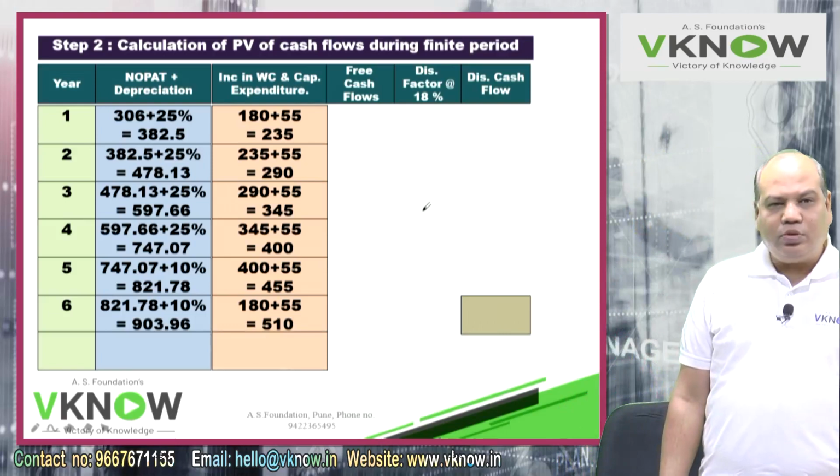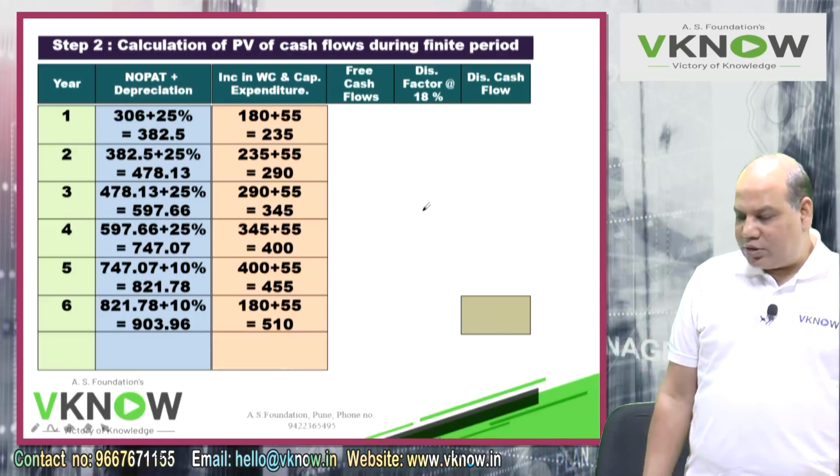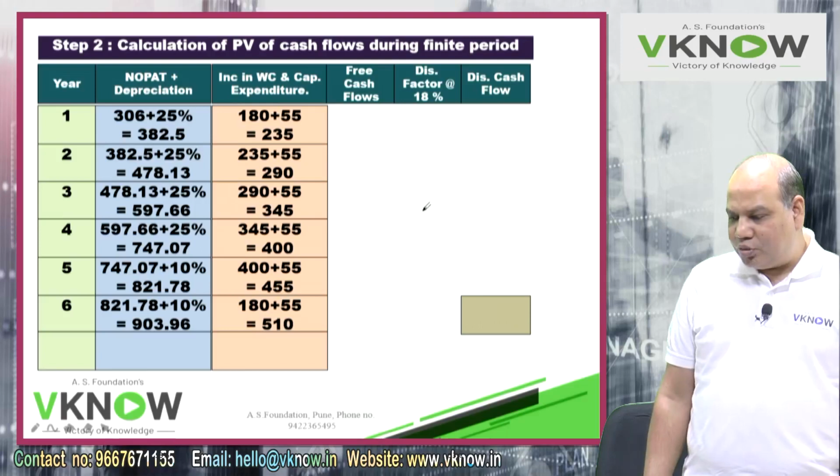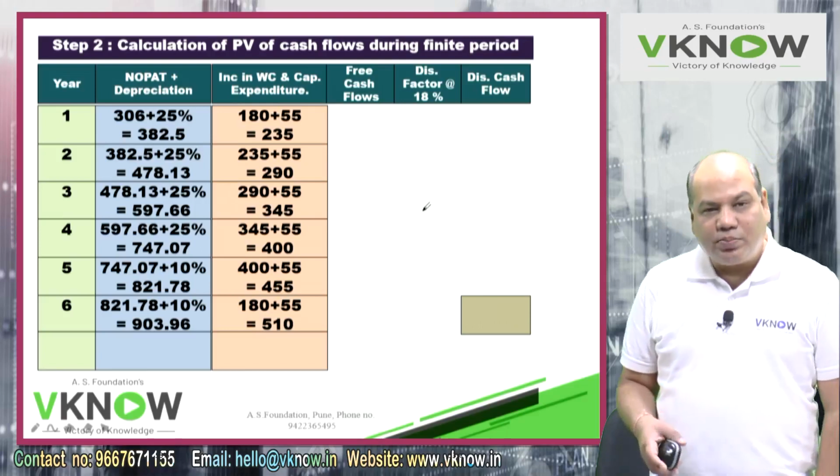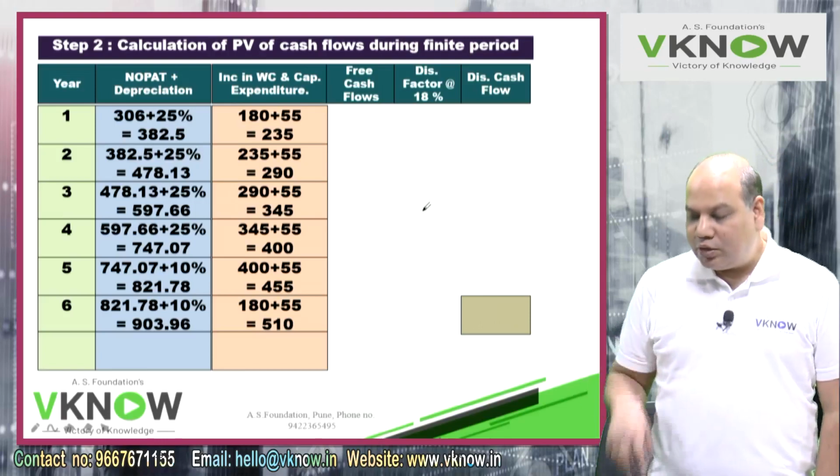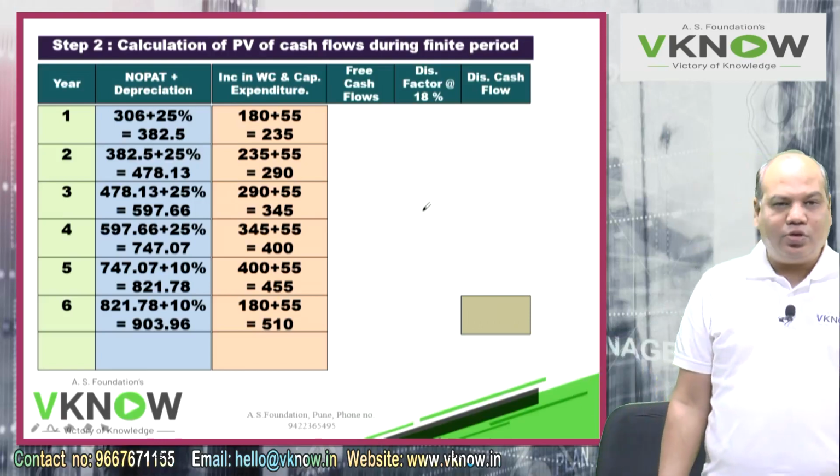After this main calculation, remaining calculations are just formality which you can do. Free cash flow will be NOPAT plus depreciation column minus working capital and capex column.